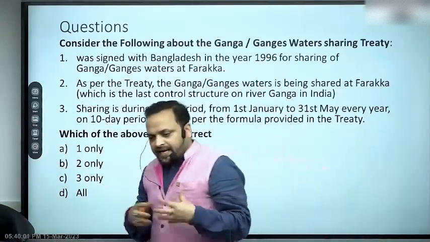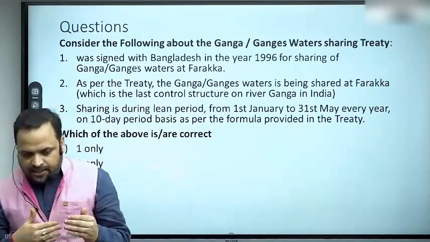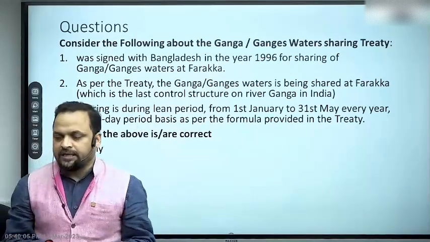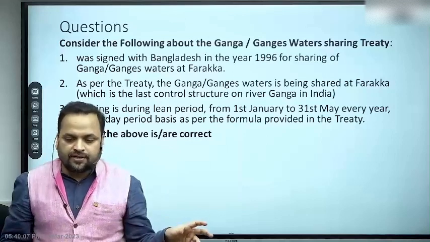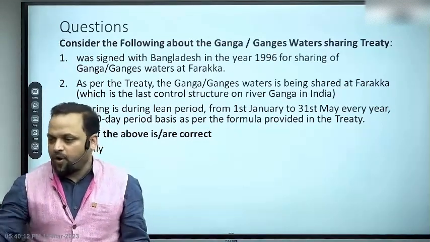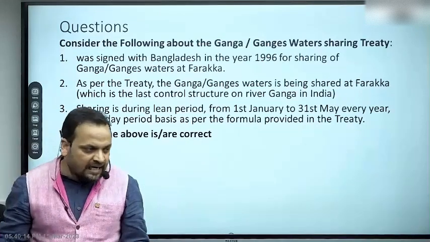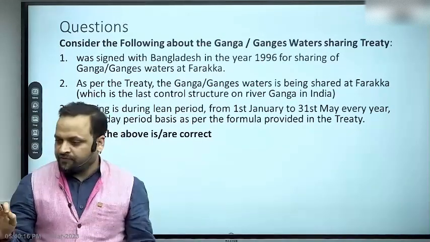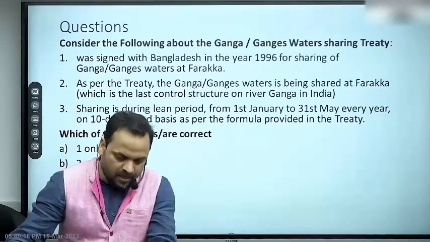Now what are the areas of engagement? So we say that this relationship is witnessing a golden chapter because we have made progress in resolving contentious issues, and we have made progress in areas of cooperation, plus we have added newer areas of cooperation. What are these?